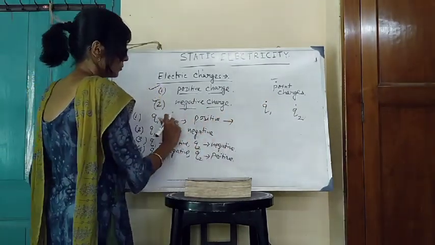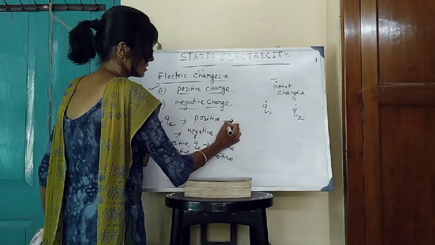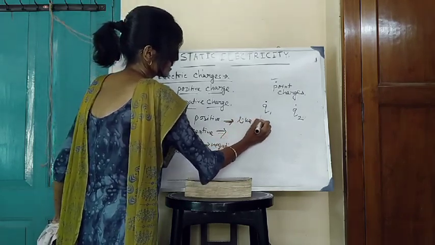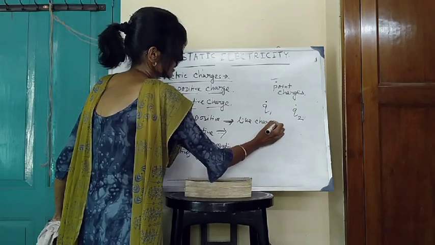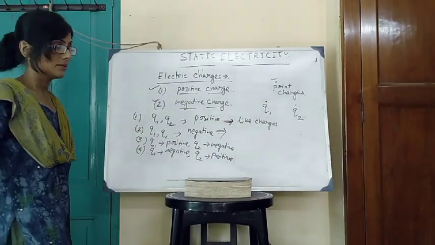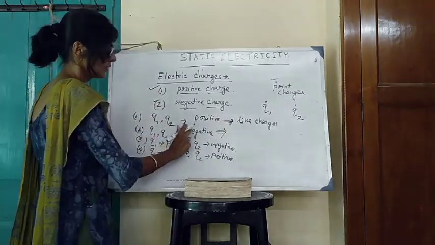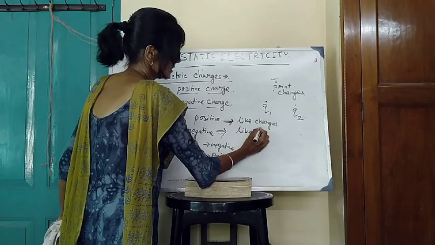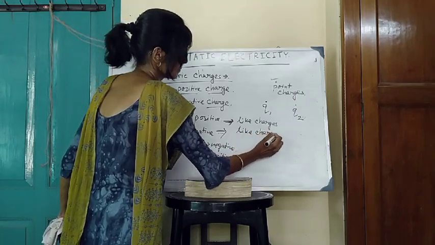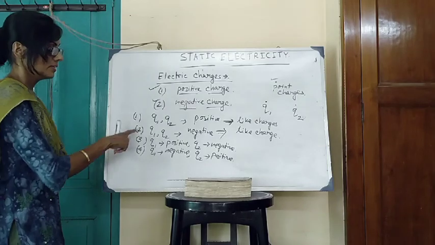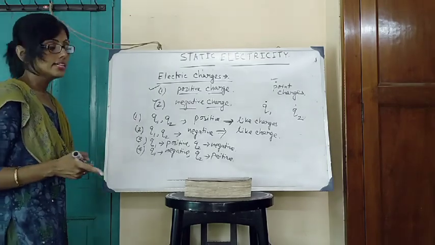Two charges Q1 and Q2, either both are positive or both are negative. If Q1 and Q2 both are positive or both are negative, then they are called like charges. Like charges means polarities are the same. If one charge is positive and the other is negative, then they are called unlike charges.